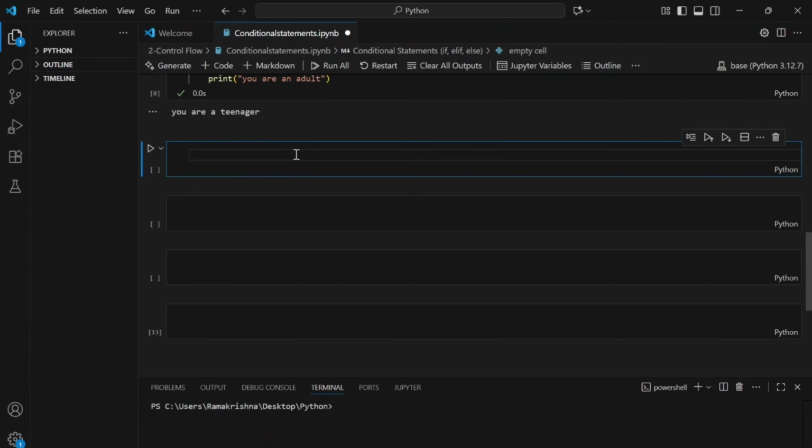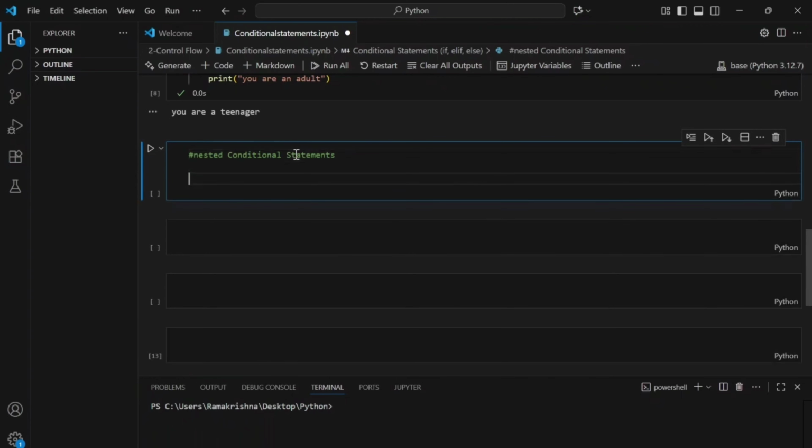Now let's go ahead and discuss nested conditional statements. So there may be a scenario where I want to use nested conditional statements. You can place one or more if, elif or else statements inside another if, elif or else statement just to create nested conditional statements. Okay, so we are going to discuss an example to check if a given number is even, odd or negative. So what I'm going to do, I'm going to create a variable and I'm going to take user input for this.